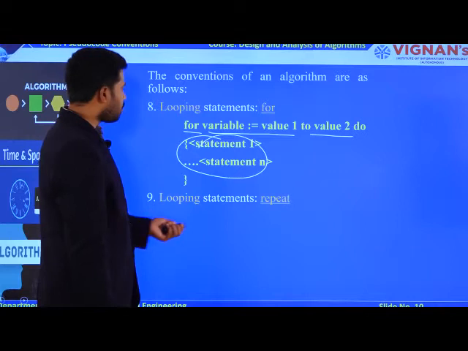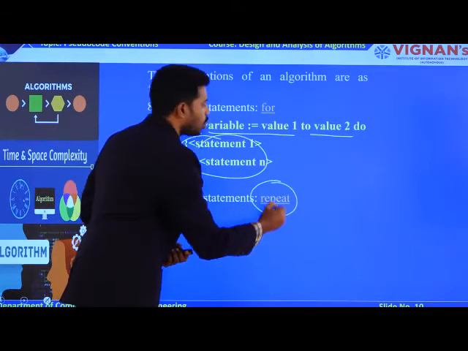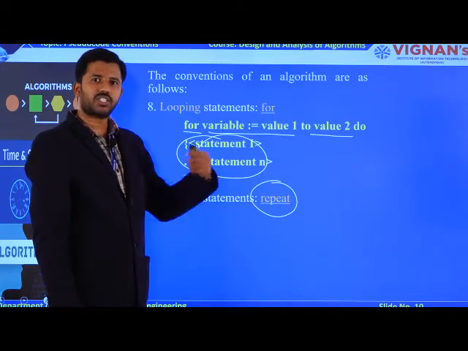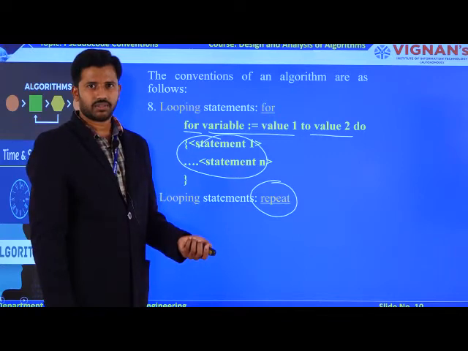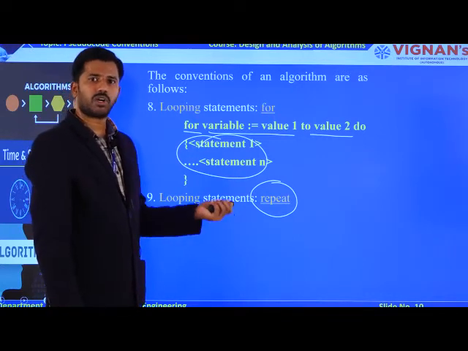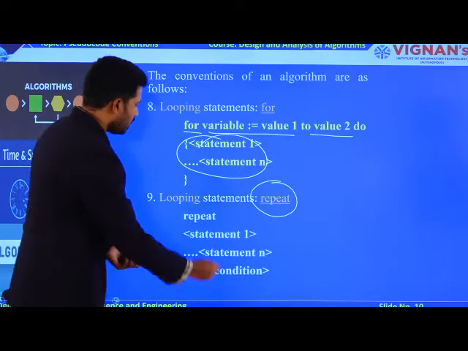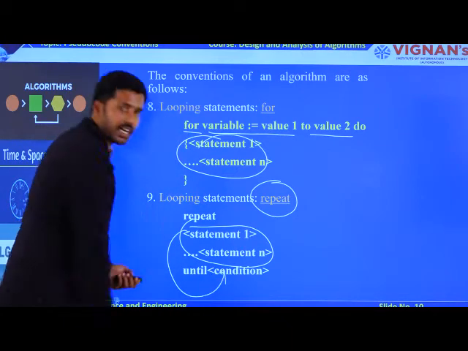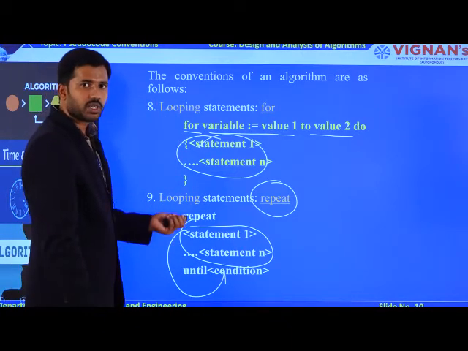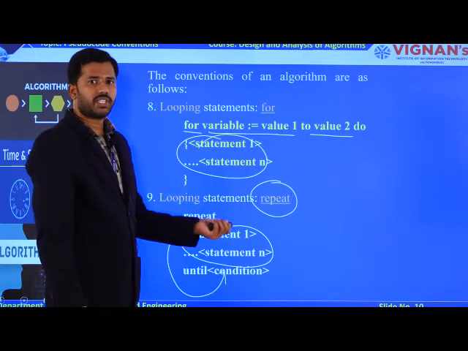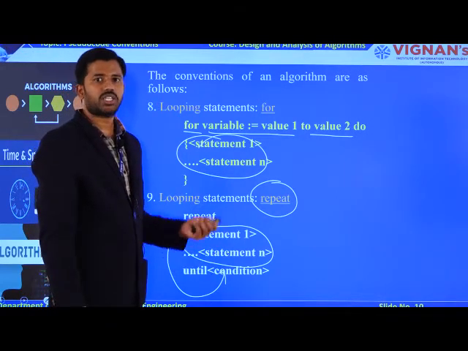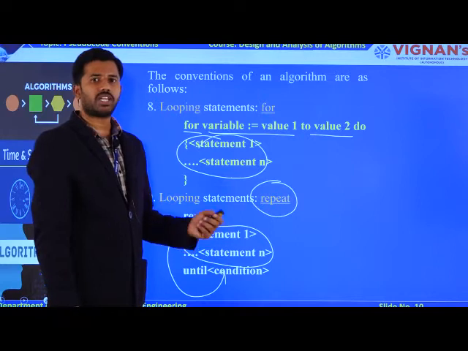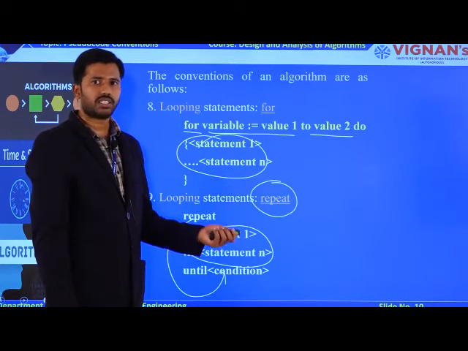Now the next one, you are going to have a repeat. This is like the do while in your programming language. What is the main theme of do while? First executing all the statements. After executing all the statements, you are verifying the condition, right? Likewise, from an algorithm point of view, in the repeat, initially you are executing all the statements. After executing the statements, only then are you verifying the condition. So in the while loop, the condition comes first. In the repeat loop, the condition comes last. That is the difference between the while loop and the repeat loop.